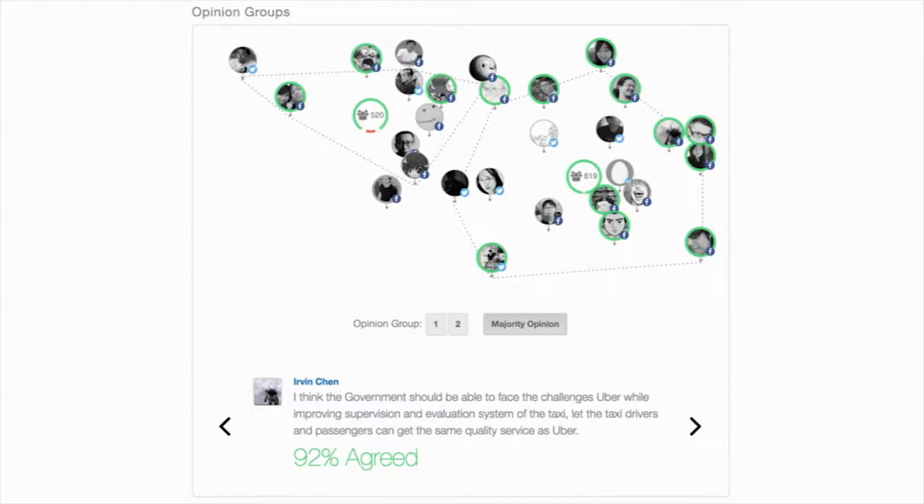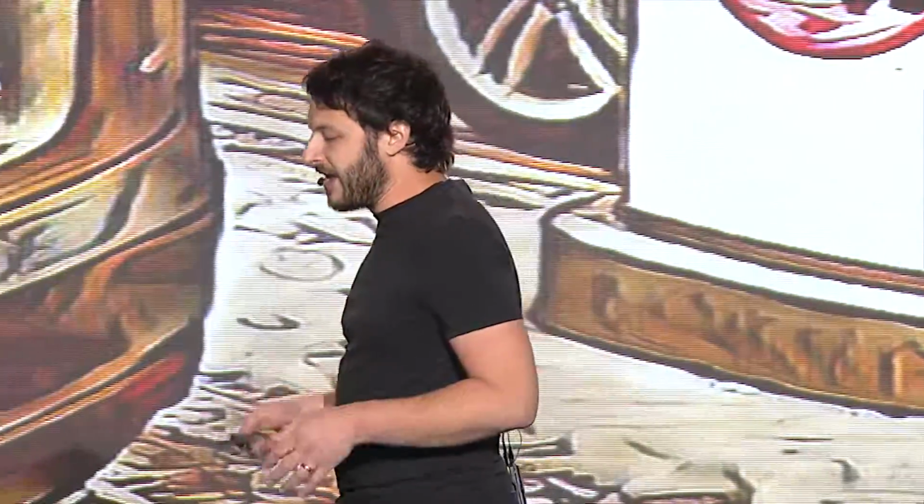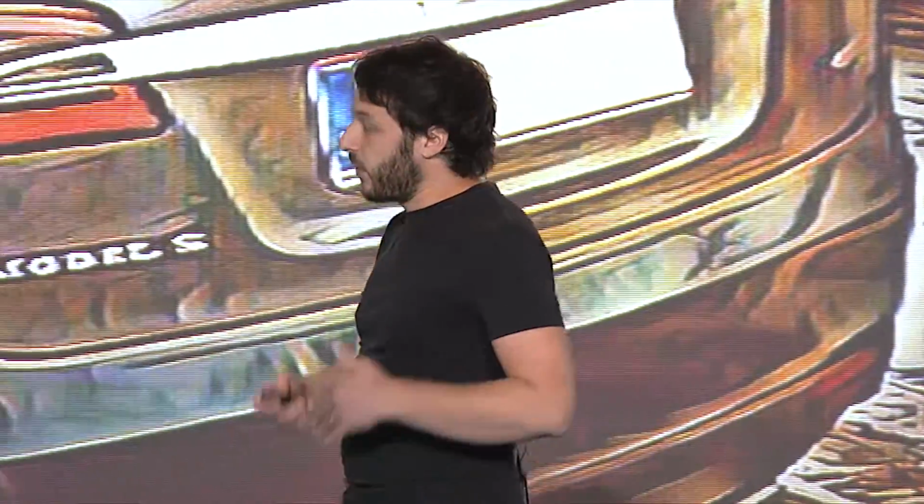So here's something that everyone got behind: regardless of what we do with Uber, we should use this as an opportunity to improve quality across the board. That's a very interesting qualitative statement that you might not get from just doing a survey, but you can get with AI by putting that out there, and it just turns out that everyone agreed that this is a great opportunity to improve quality across the board.